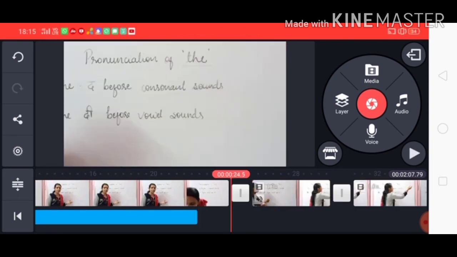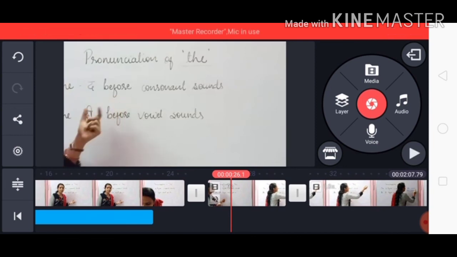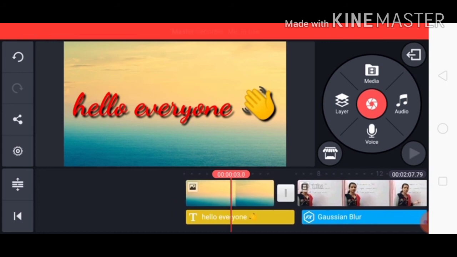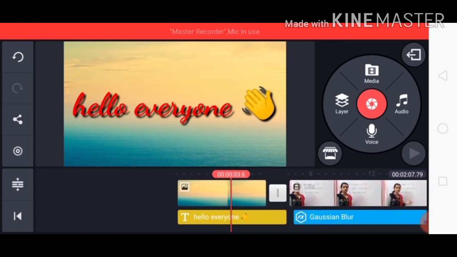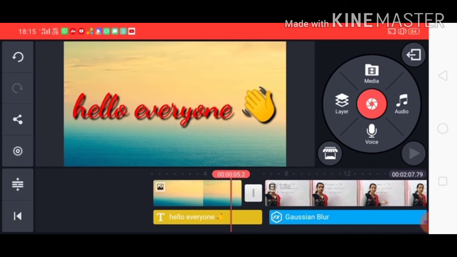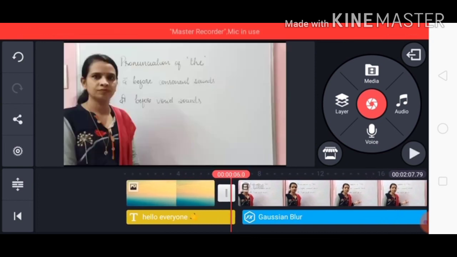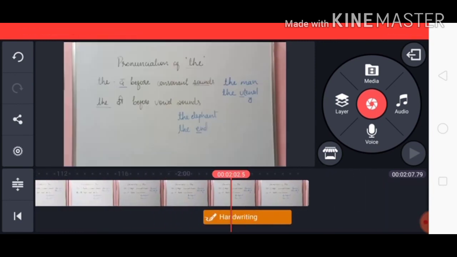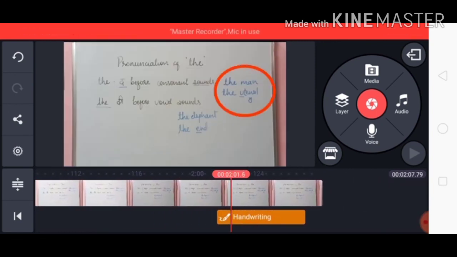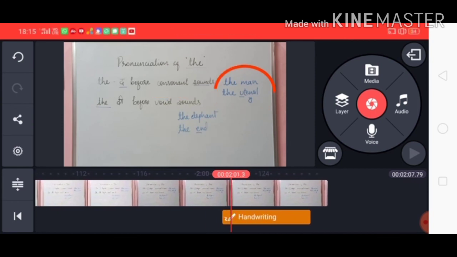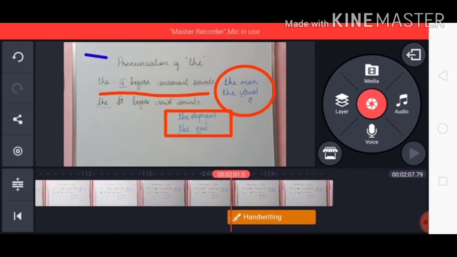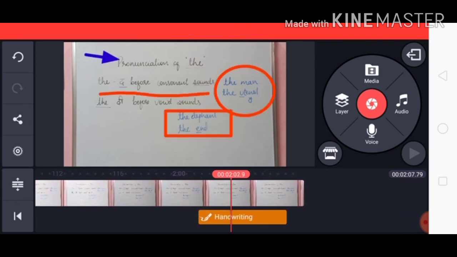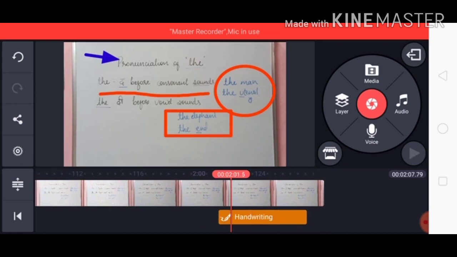So we have seen that we can add an introductory page to our video where we can write the title and name or any other thing which we want to appear on the screen at the front page. We can write a text in between the video also by repeating the same procedure as we have seen, and then we can cut our video short, we can delete a particular portion, we can fast forward it, zoom it and add many more effects, but we need a little practice for this.